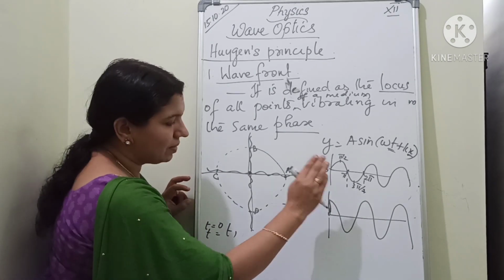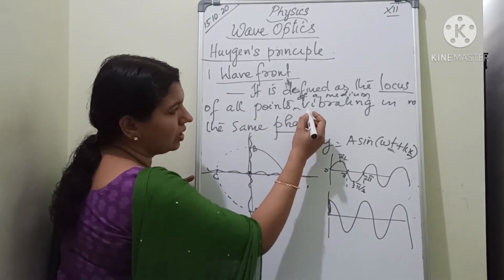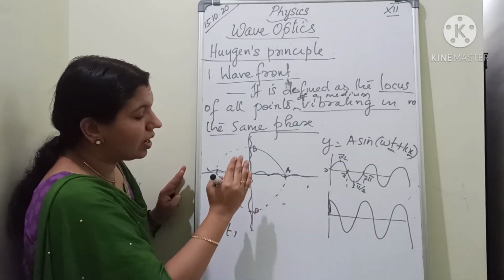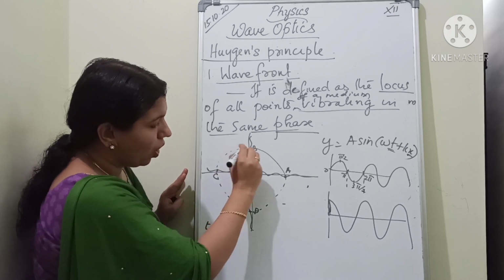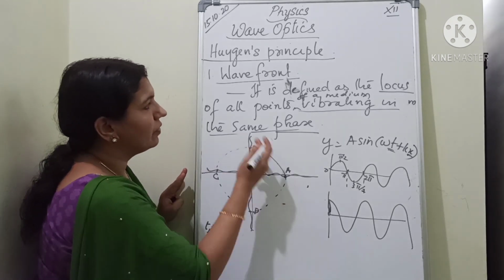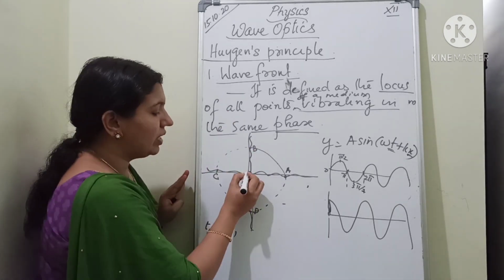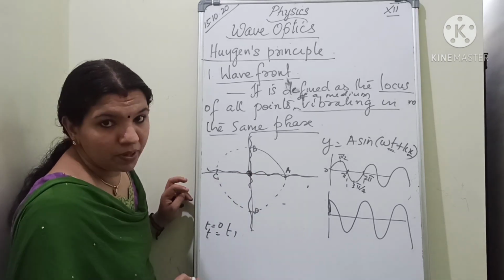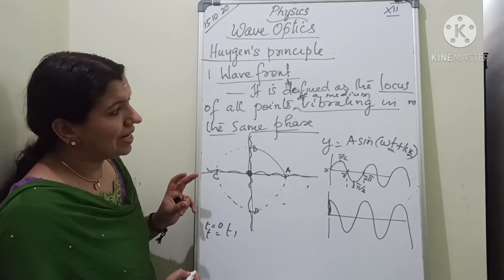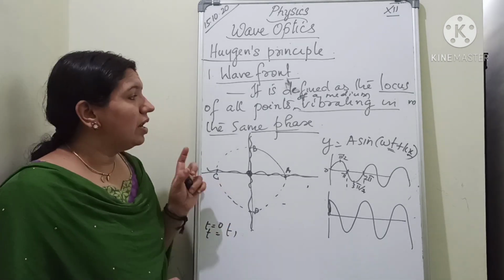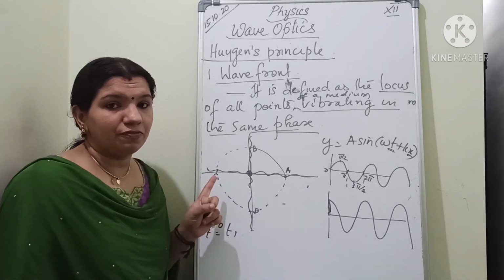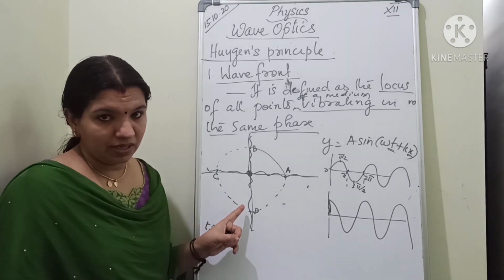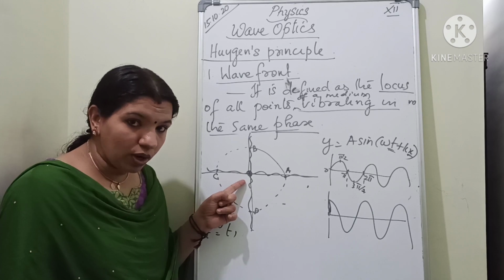So here, the points that we consider are in the same phase. And if you join those points, we will get a wavefront. And for a point source, what is the shape of the wavefront? It is spherical in shape. Understand? So wavefront is defined as the locus of all points of a medium vibrating in the same phase. Understand?